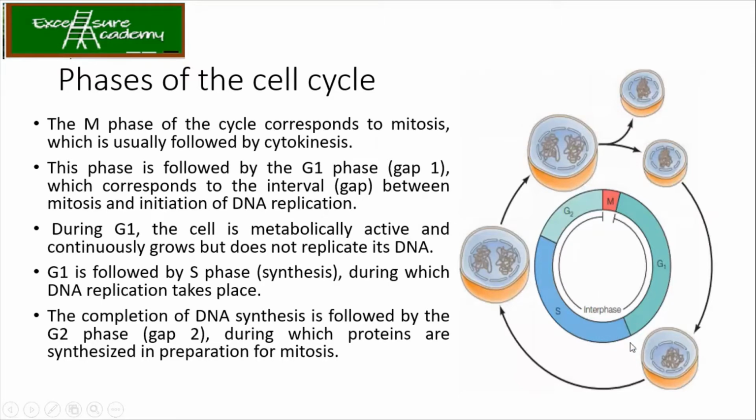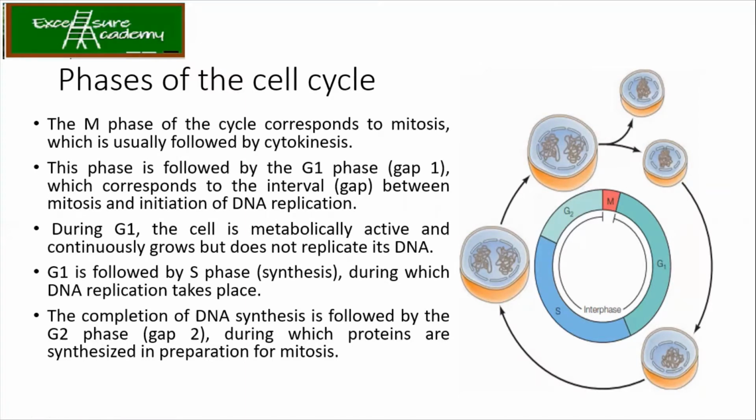So this is how the 4 phases of the cell cycle are divided: mitosis, G1, S phase and G2 phase. Mitosis is around 1 hour and all the rest is 23 hours. You will see that the 23 hours of interphase is divided again into 3: G1 phase, S phase and G2 phase.